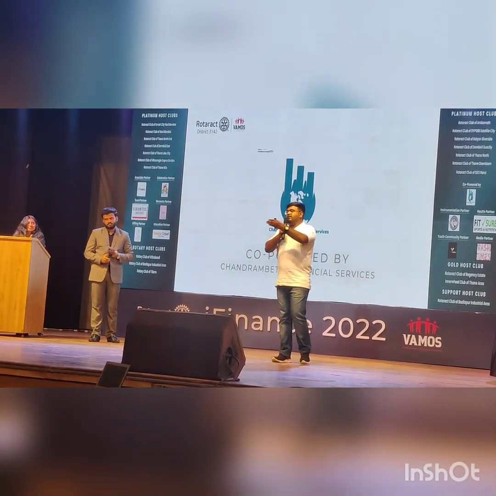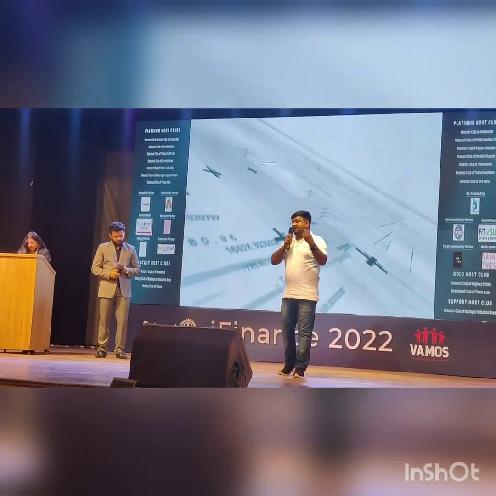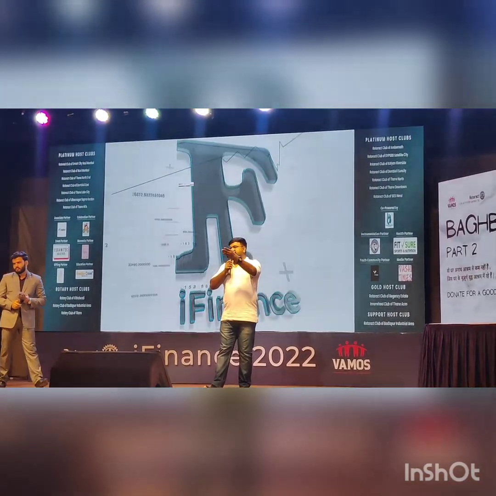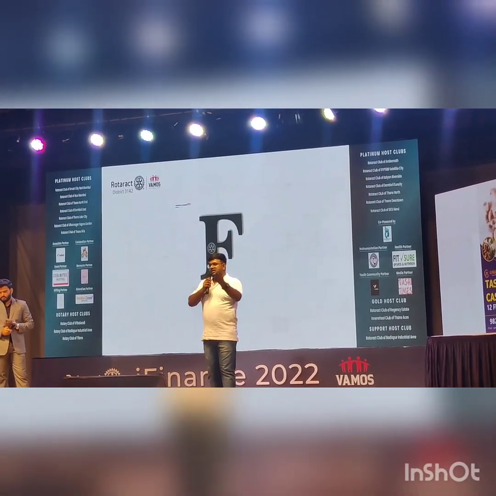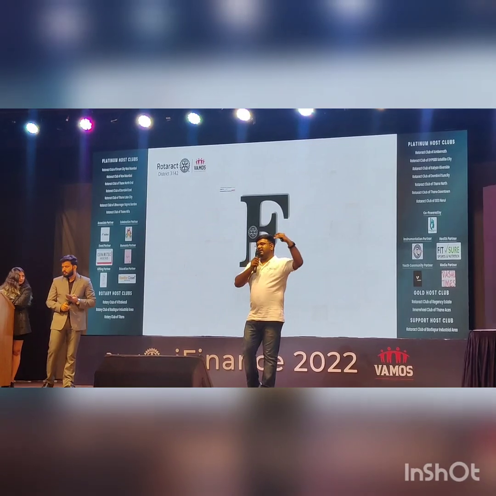From 5 lakh to 7.5, the tax is 10%. But in the old regime, it is 20% for 5 to 7.5. Then for 7.5 to 10 lakhs, the tax rate is 15%, but in the old regime it is still 20%, right? But in the new regime, you won't get any tax benefit. Basically, your gross salary will be taxed.